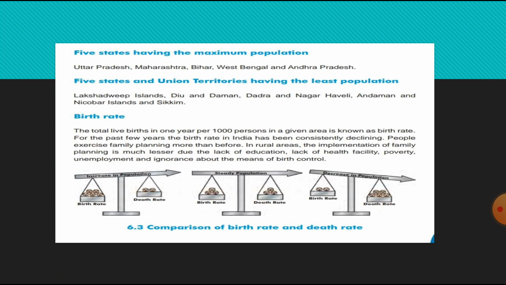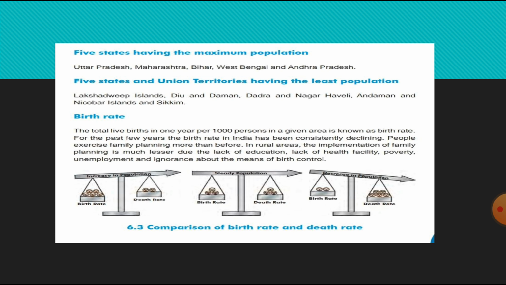See, people exercise family planning more than before, and in rural areas, the implementation of family planning is much lesser due to the lack of education, lack of health facility, poverty, unemployment, and ignorance about the means of birth control. See, the birth rate is the average of total live babies born per thousand persons in a year in a specific area, that is known as birth rate.